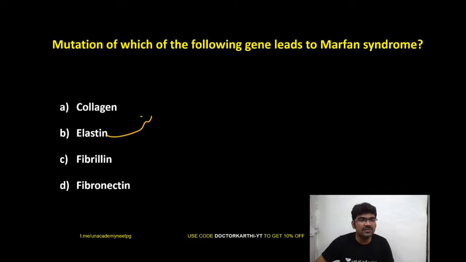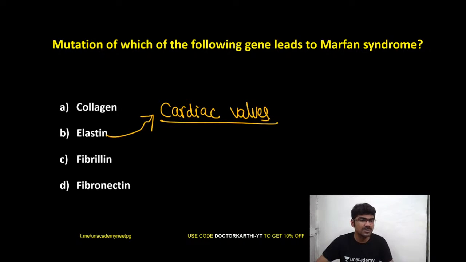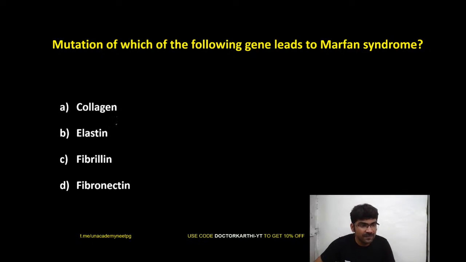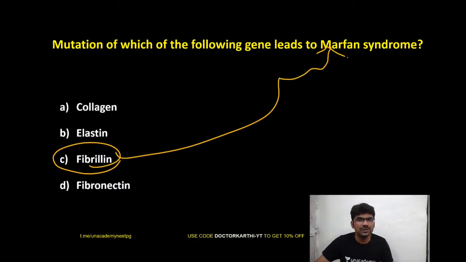Elastin defect. Elastin defect leads to which disease? So let me give a clue. Cardiac valves. So now tell me, elastin defect, cardiac valves. Excellent. Williams. Good. So fibrillin defect leads to Marfan syndrome.